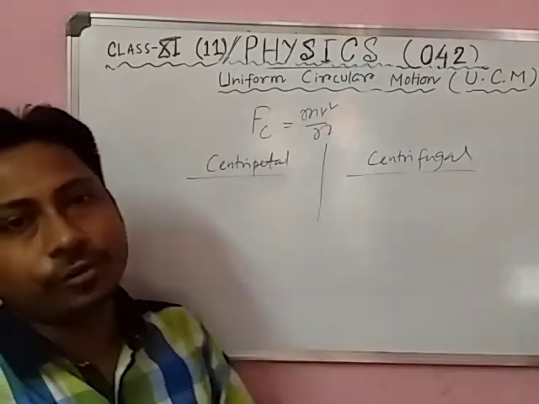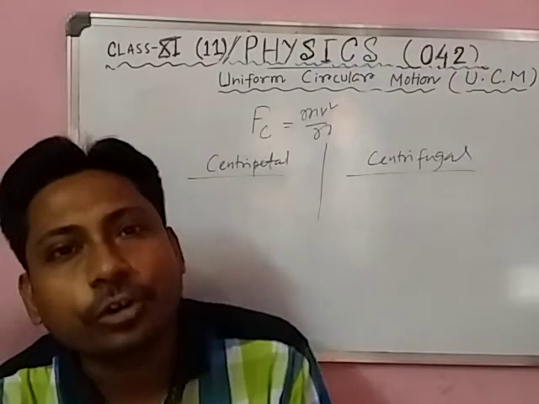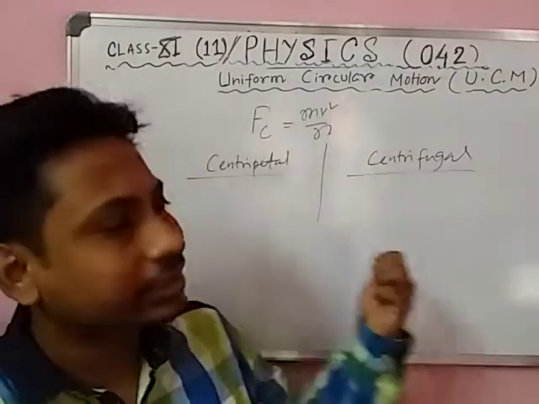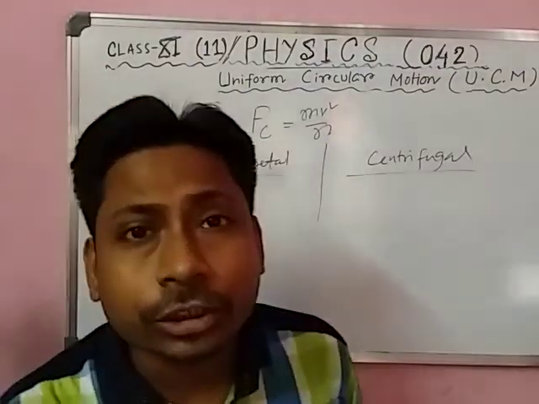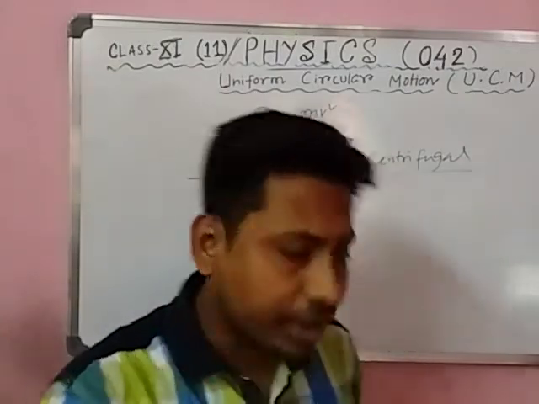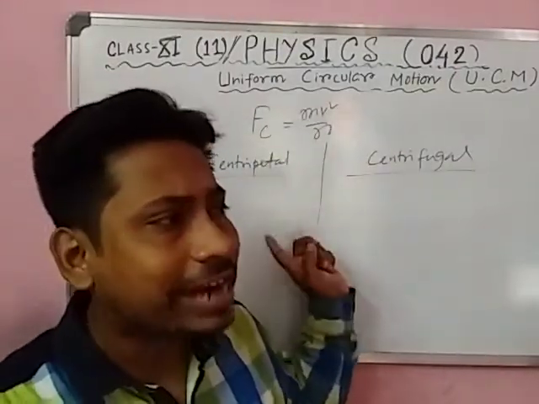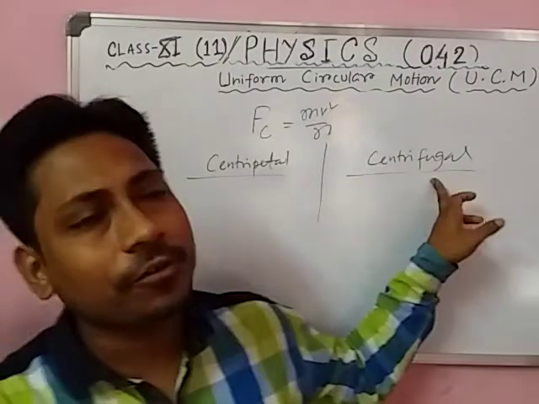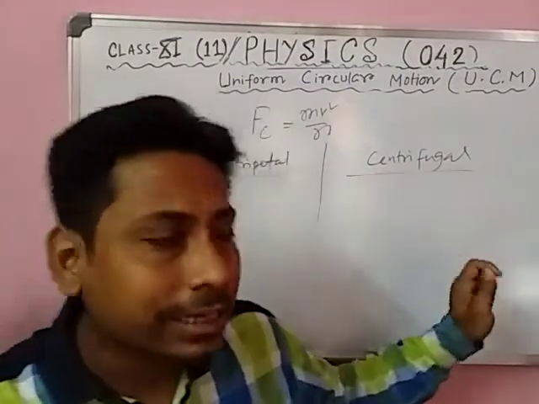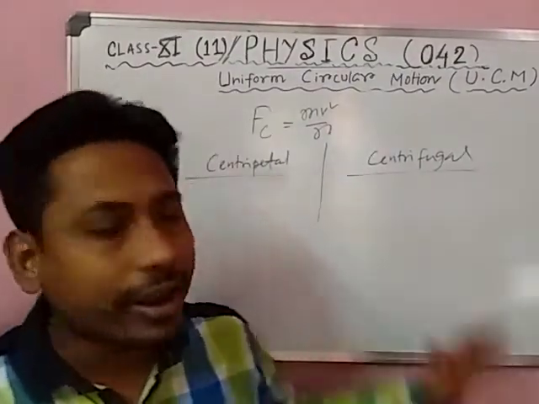Students, centripetal force means the force which acts towards the center. Centrifugal means the force which acts away from the center.